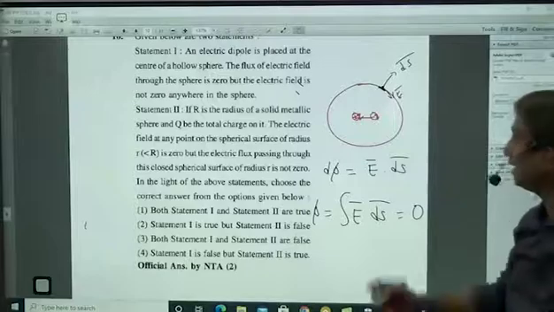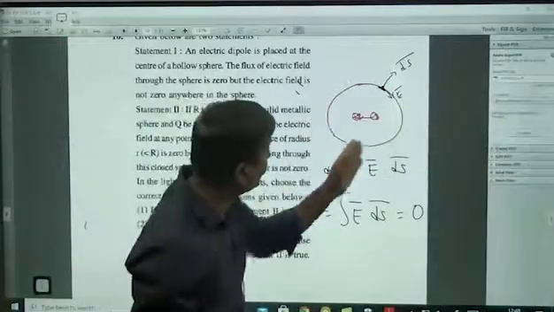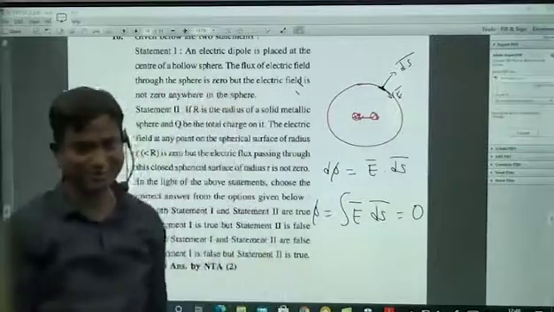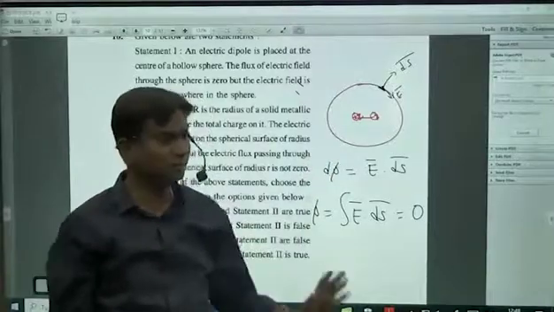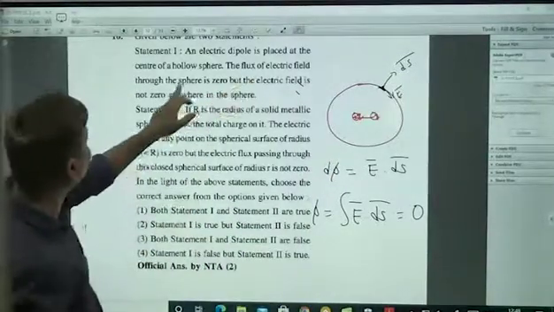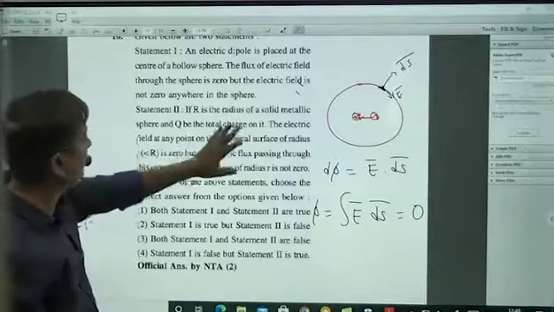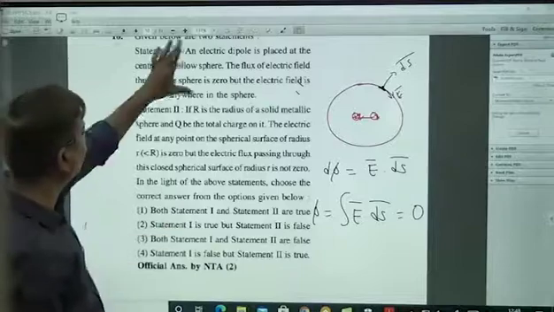But that doesn't mean that at every point the electric field is 0. And here at no point is the electric field 0. Is there any point on this sphere where the electric field will be 0? No. Okay. Let us see. Flux of the electric field through the sphere is 0. Yes. But the electric field is not 0 anywhere in the sphere. Correct. 100% this is a correct statement.